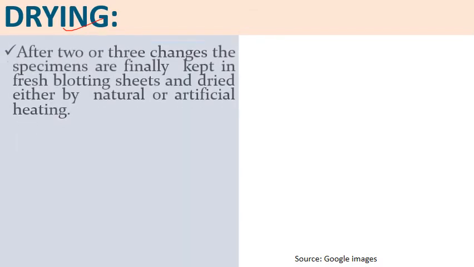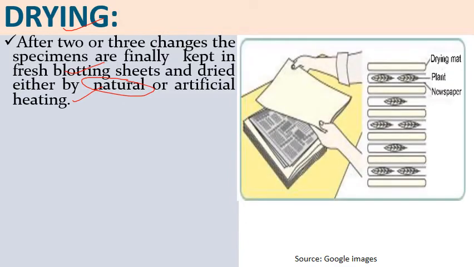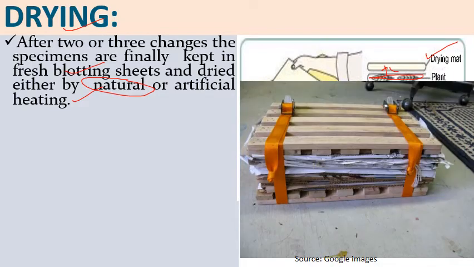Next comes drying. This is a very important process during the preparation of herbarium. So after 2 or 3 changes of these blotting sheets, finally the specimen is kept in the blotting sheets and dried either by natural or artificial heating. So dry करने के लिए specimens को हम place करते हैं specimen को drying sheet के नीचे. Drying mat है जो पानी को absorb करता है, and it helps in pressing and drying of the specimen. Again, this is the equipment which is used for pressing or drying the plant material.